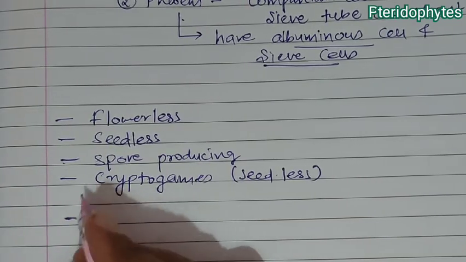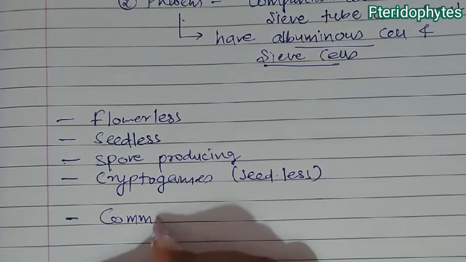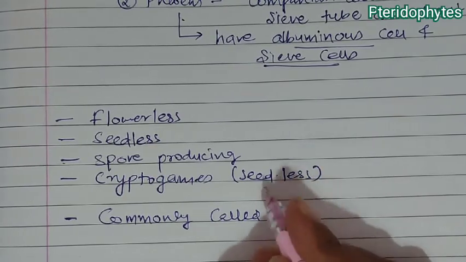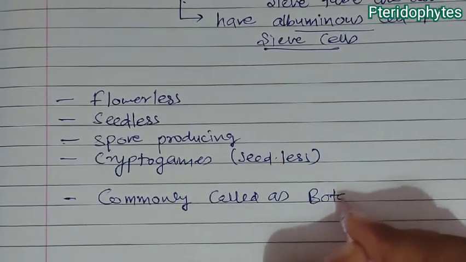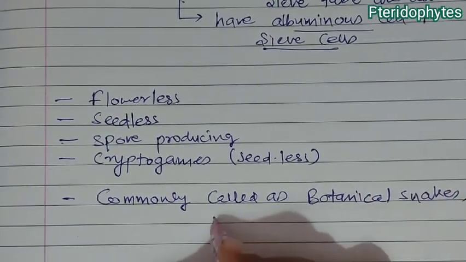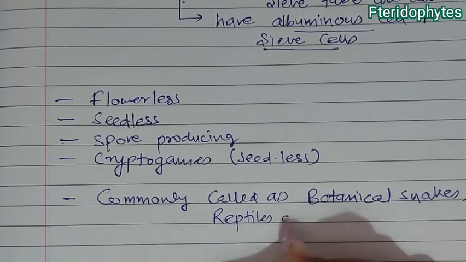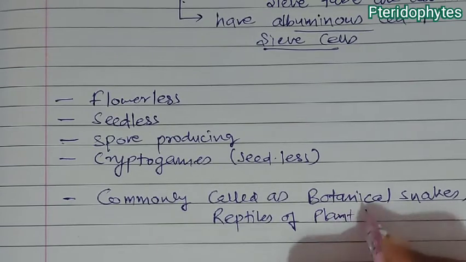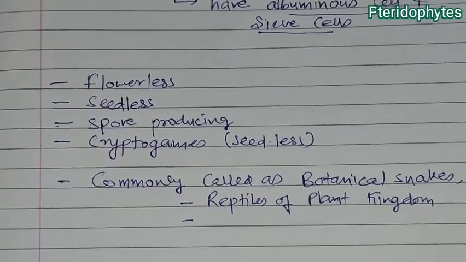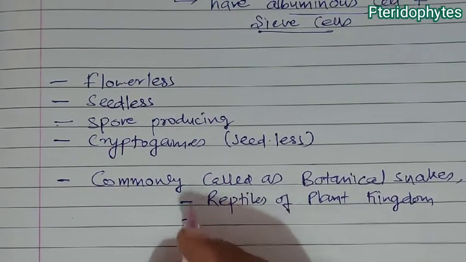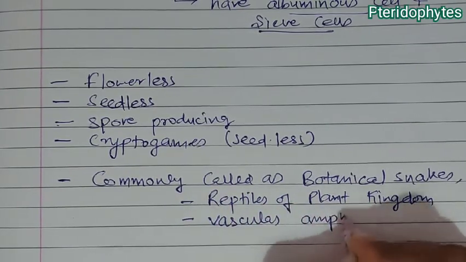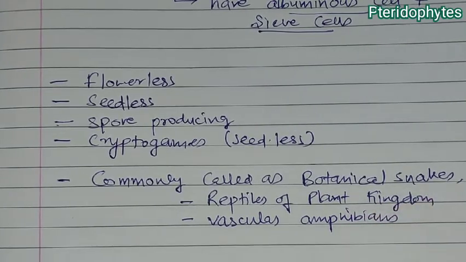Next, they are commonly called botanical snakes or reptiles of the plant kingdom, or vascular amphibians of the plant kingdom.